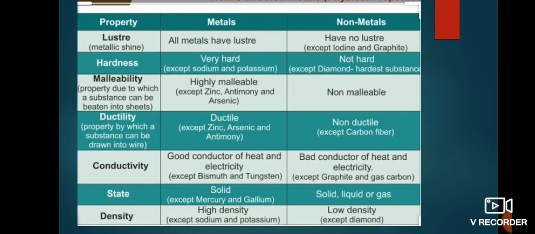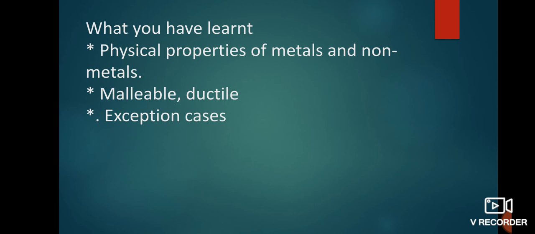State: metals are generally solid, except mercury and gallium. Non-metals exist in solid, liquid or gaseous state. Density: metals have a high density. Non-metals have a lower density. What you have learnt in this topic are the physical properties of metals and non-metals, the definitions of malleable and ductile, and the exception cases. Thank you all.